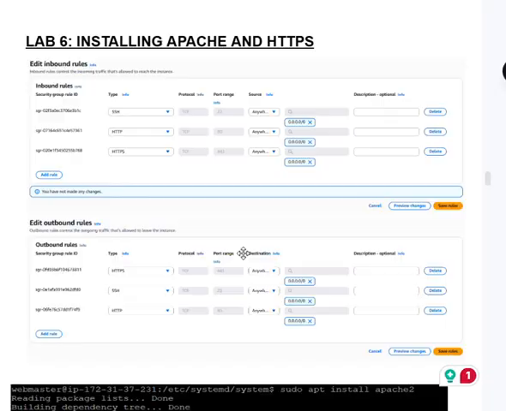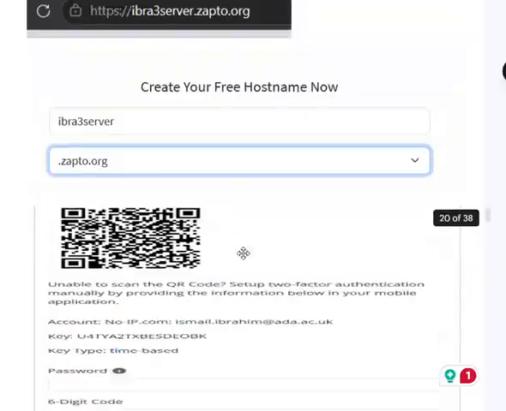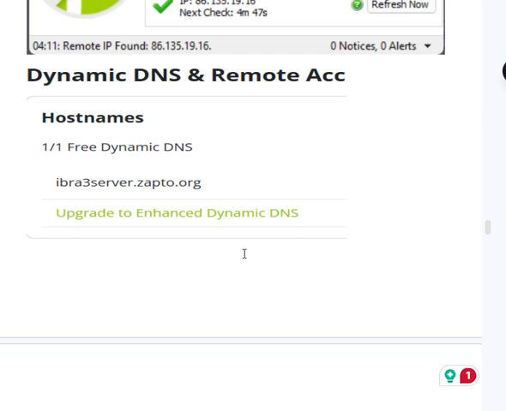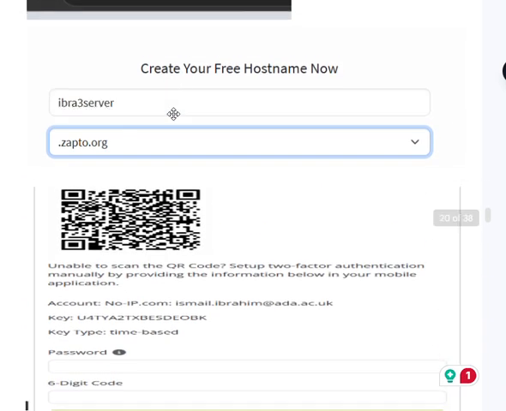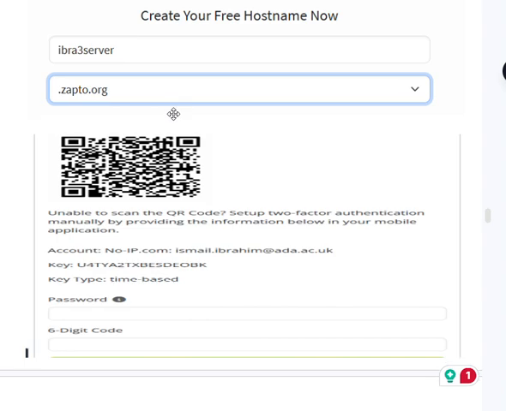So for DNS, I'm using No-IP free dynamic DNS. Since AWS IPs change when instances stop or start, a static domain name ensures customers always find us. I'm signing up with my ADA email, as you can see, and creating a hostname.